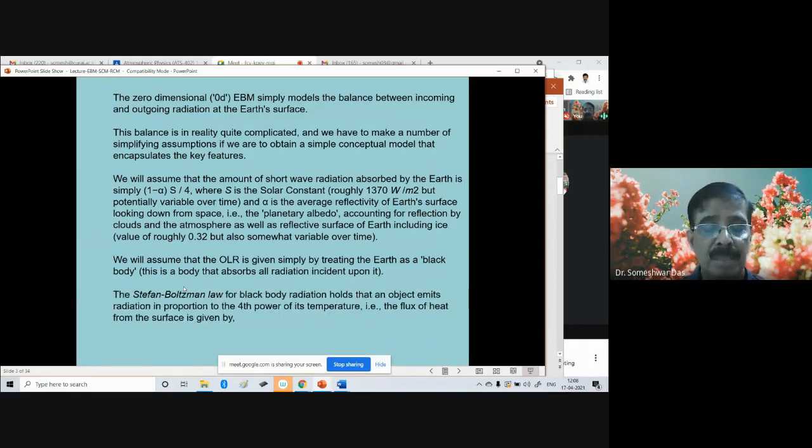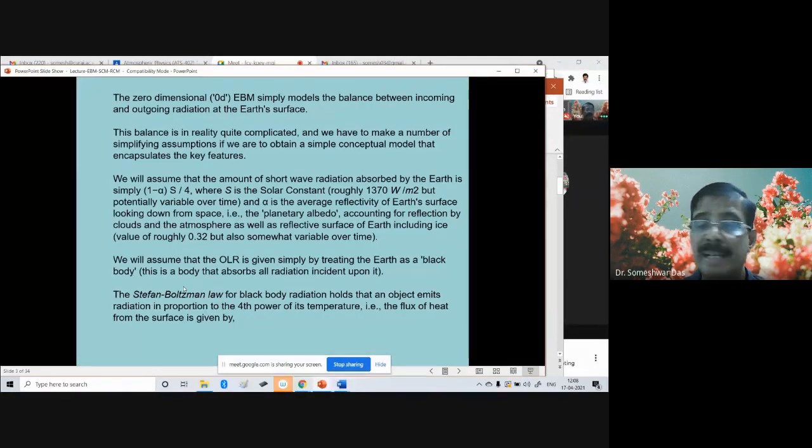So, according to the Stefan-Boltzmann law for black body radiation, which is for an object that emits radiation in proportion to the fourth power of its temperature. That is the Stefan-Boltzmann law.